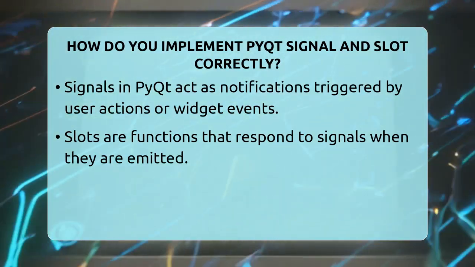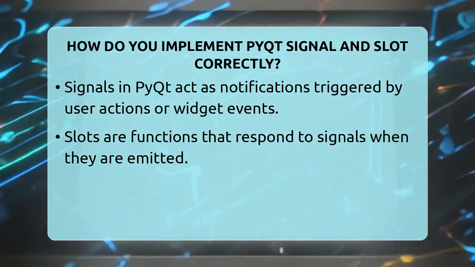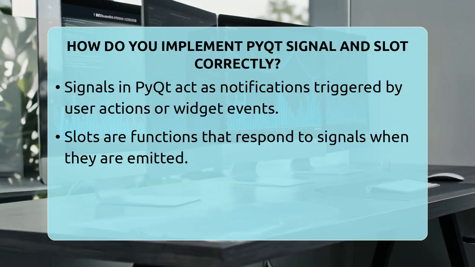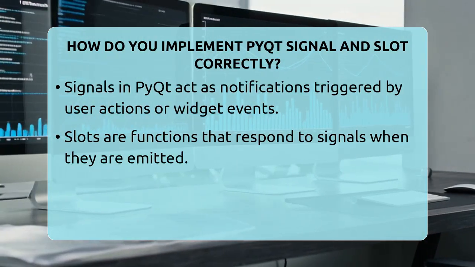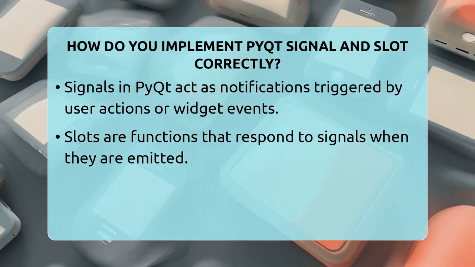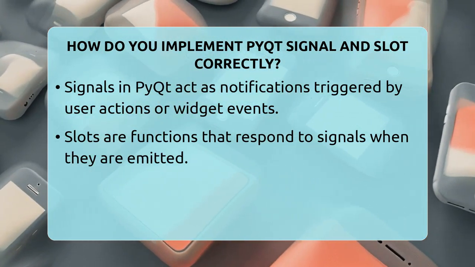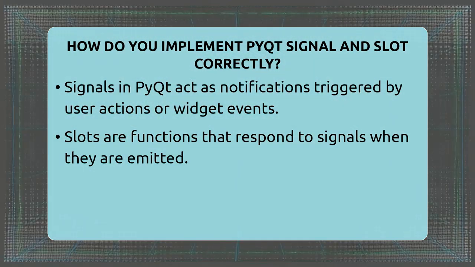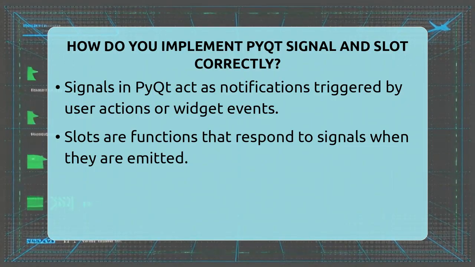How do you implement PyQt signal and slot correctly? Imagine building a user interface where clicking a button instantly triggers a specific action. That's what signals and slots do in PyQt. They make your application interactive and responsive.